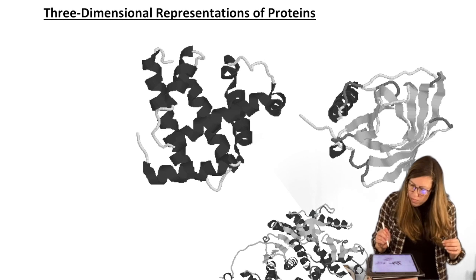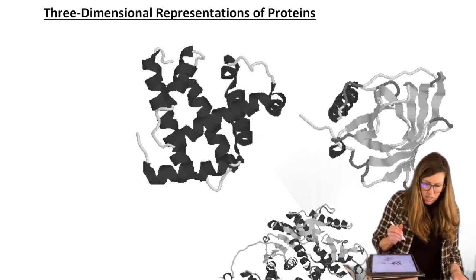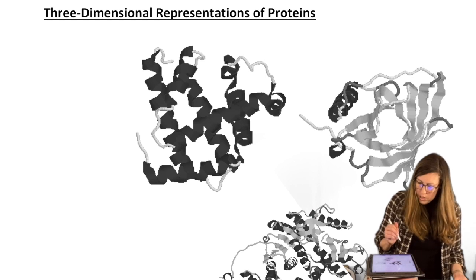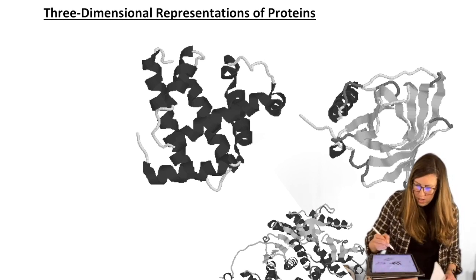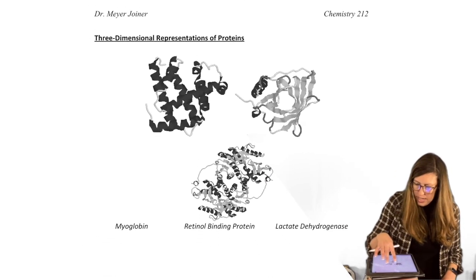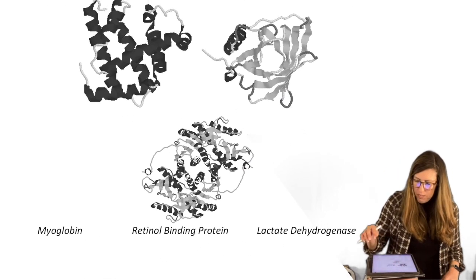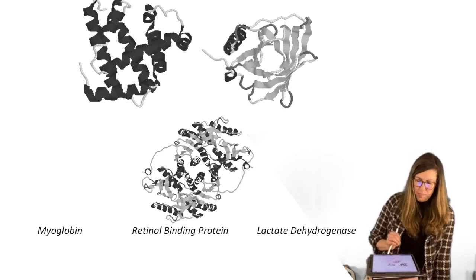So let's see, my typing I think got off a little bit here. So I'm going to fix this, myoglobin and lactate. Yeah, that's good. Okay, so we have myoglobin, retinol binding protein, and lactate dehydrogenase. Look at these big things.